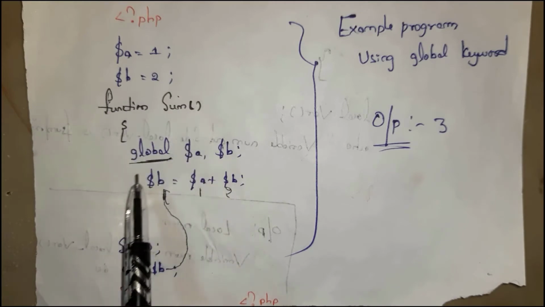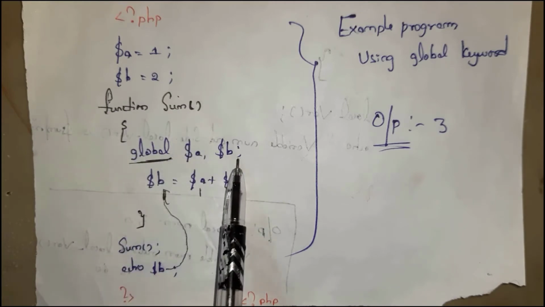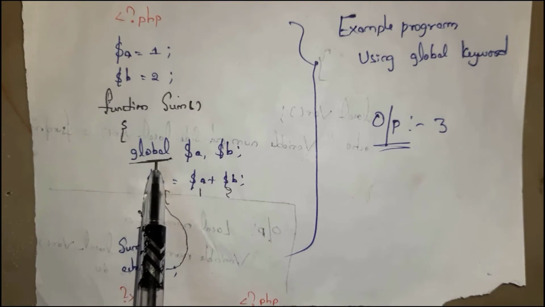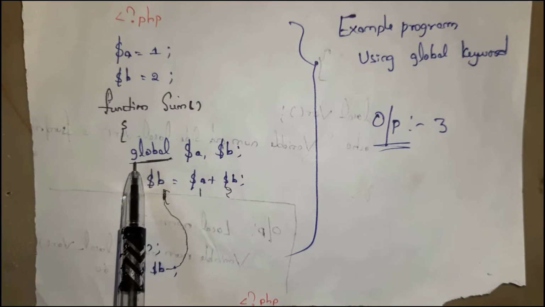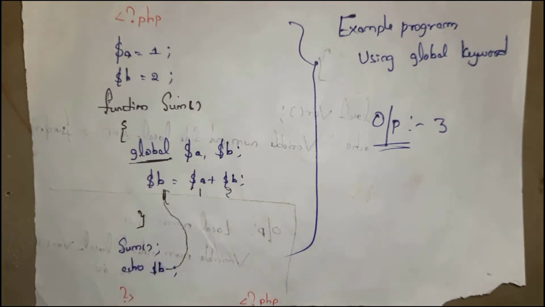Function sum of global $a, $b. See, this global keyword is used to define global variables. If we do not declare this global keyword, then the program automatically takes it as a local variable, and the output generated is an error. Then $b is equal to $a plus $b, and echo $b.